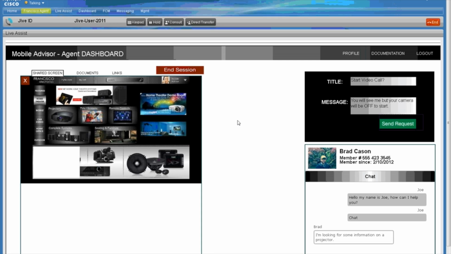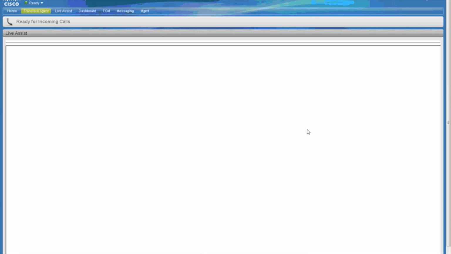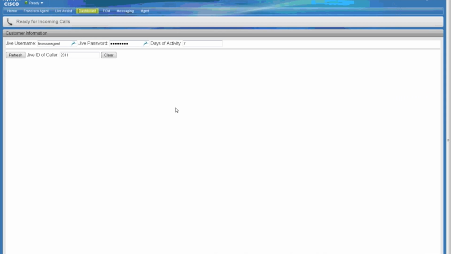In order for me to do that, I just do a direct transfer. In this case, I'm going to do that to a different skill group that will handle Brad's next request. When I do that, all of a sudden, I become ready for the next call. My dashboard goes back to ready. This information dashboard also disappears. I'm back to ready. I'm ready for another call now.